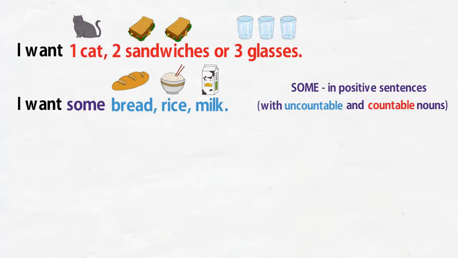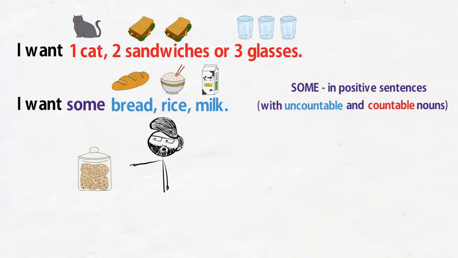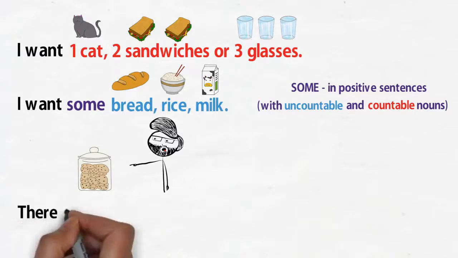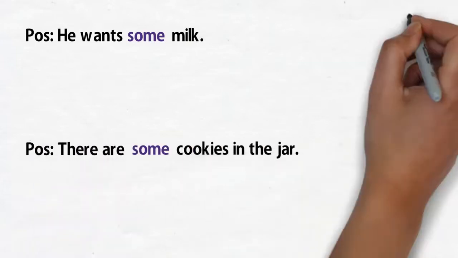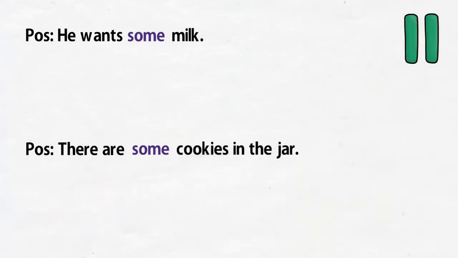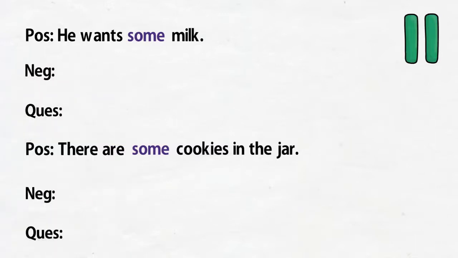For example, if you see a jar of cookies, you can say, there are some cookies in the jar. Okay, now I need you to read these two sentences, pause the video, and try to transform them into their negative and question forms. Okay, now let's see if you were right.